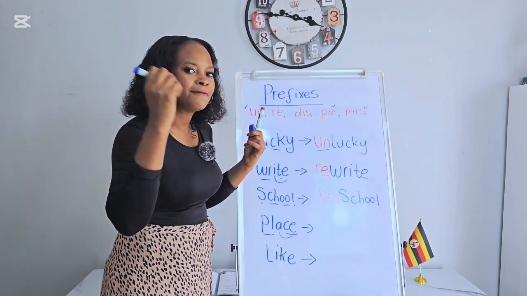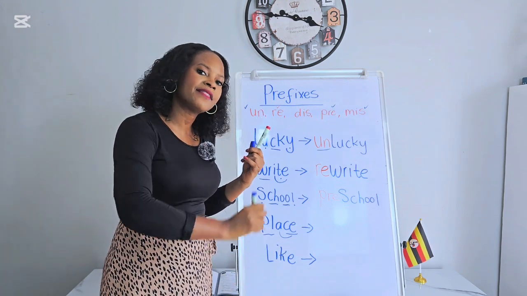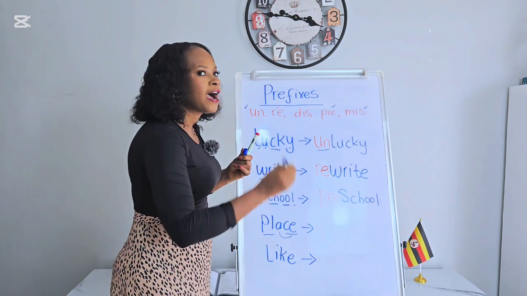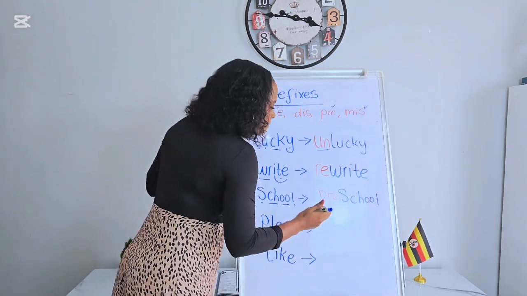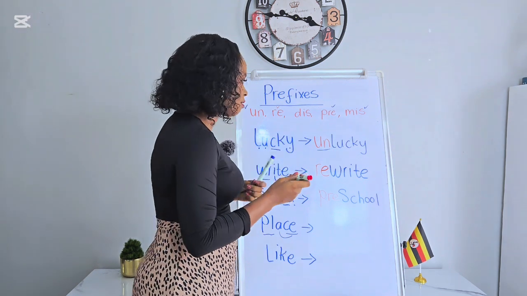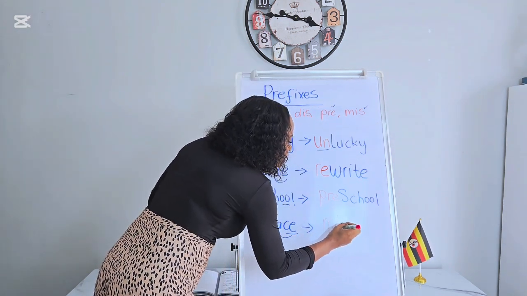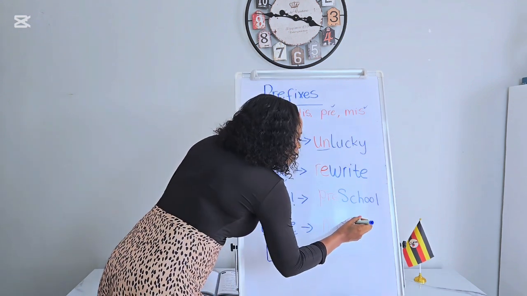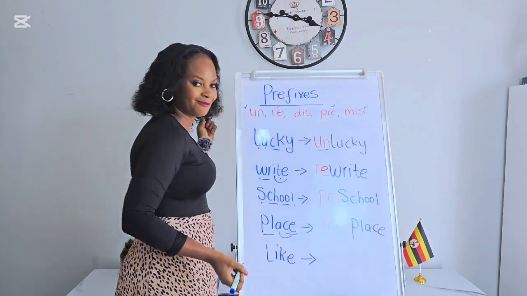Misplace. You have placed the cup in a wrong place. Instead of saying that big sentence, you can cut it short and say, you have misplaced the cup. Mis means wrong. You see how the prefixes change the meaning of the word? Yes, they do. Misplace, meaning that you have put something in a wrong place.